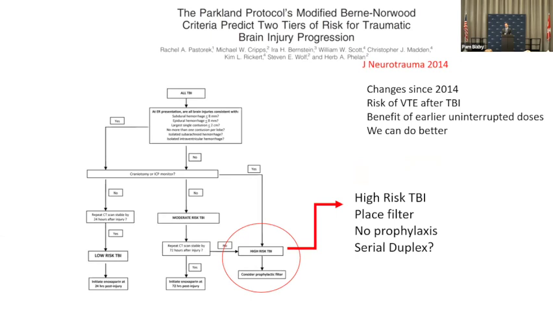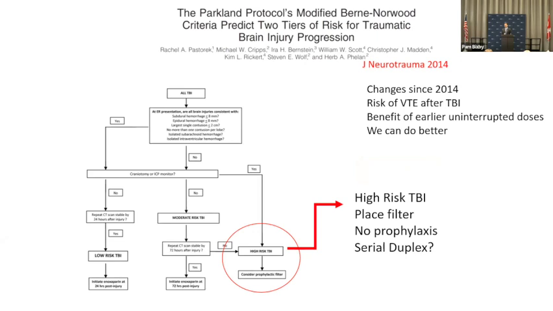or ICP monitor replaced, you go to the right, and that circle there shows that VTE prophylaxis maybe shouldn't be given, that maybe serial duplexes should be considered, maybe place a filter, but these are high-risk TBI patients. I think there's a number of changes since 2014. The risk of VTE after TBI has been better understood, the benefit of continuous early uninterrupted doses. So I think we can do better than the Bird-Norwood.